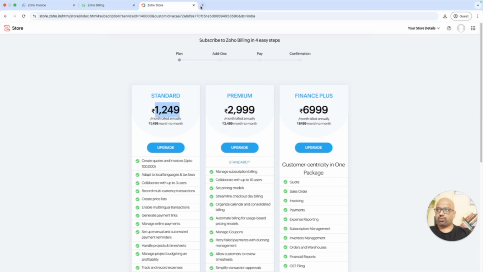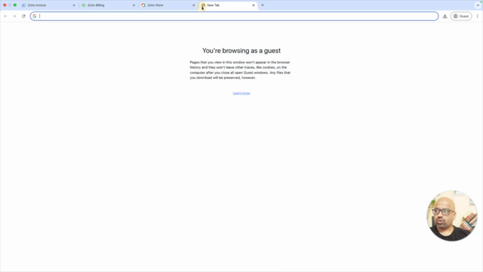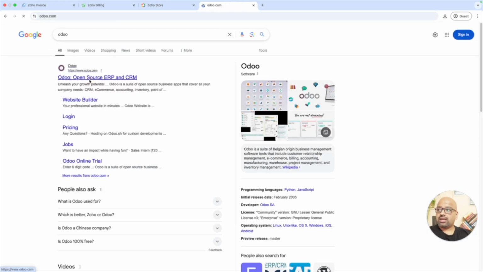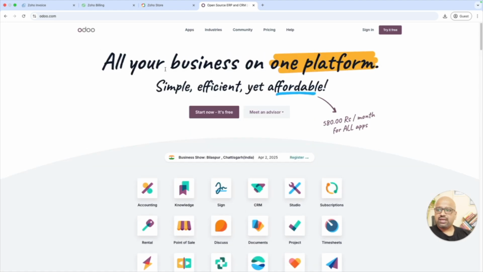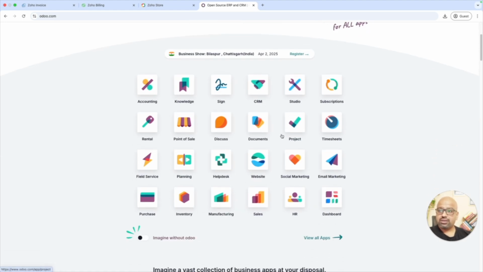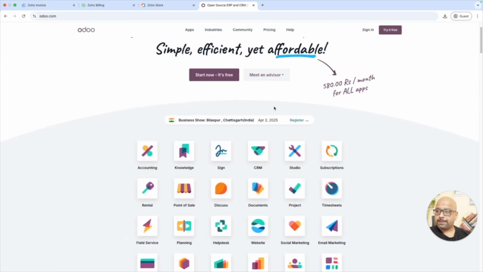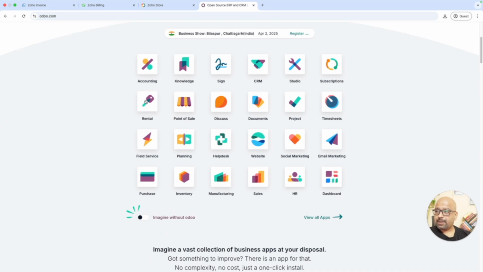There are other options. What you can do is use Odoo, O-D-O-O. This is again one of the good CRMs, and it has multiple things. Here the invoices option is also available. Where is it? Invoicing, accounting.